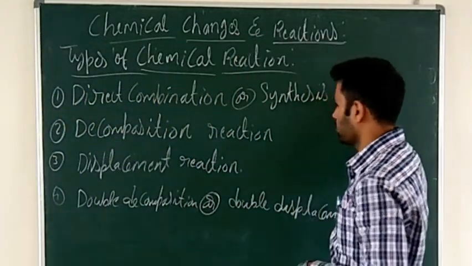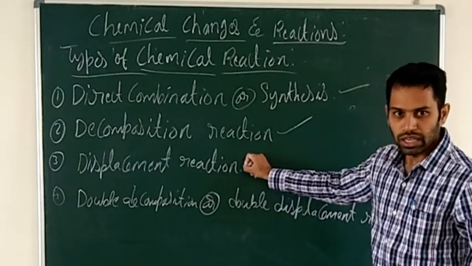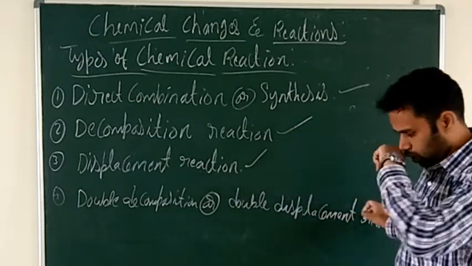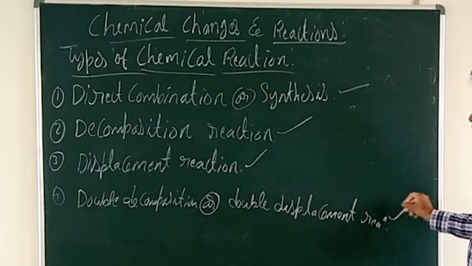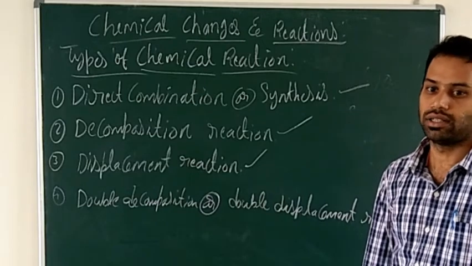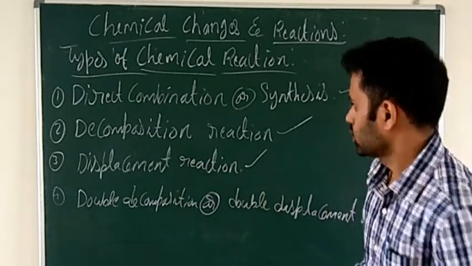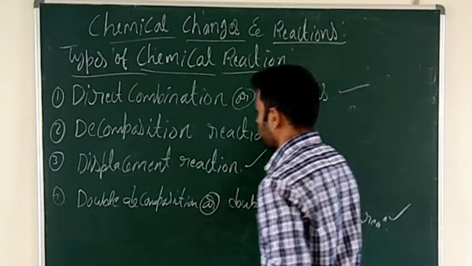First one is the direct combination, second one is the decomposition reaction, third one is the displacement reaction, and fourth one is the double decomposition or double displacement reaction. So these are the types of reaction. Let us study one by one. The first one I will take is direct combination.